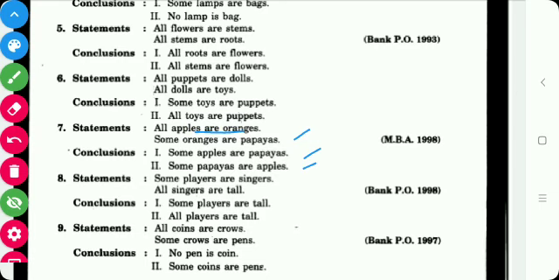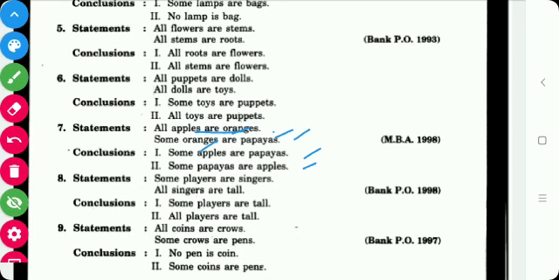The second premise is of I type, which consists of the word some and does not distribute either the subject or the predicate. So the middle term oranges, forming its subject, is not distributed. Since the middle term is not distributed even once in the premises, the conclusion will not follow.